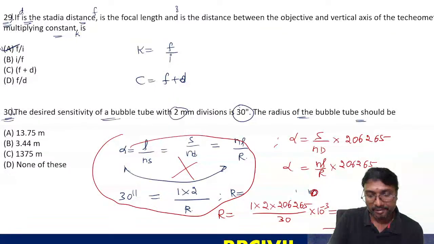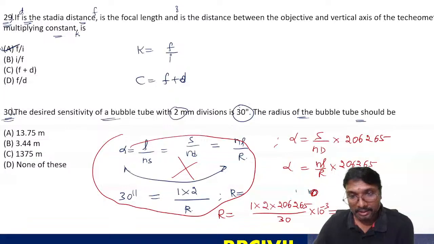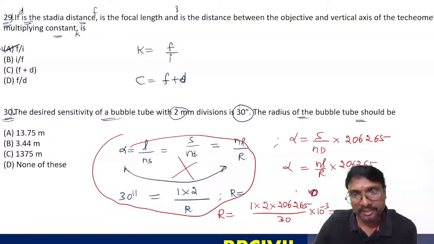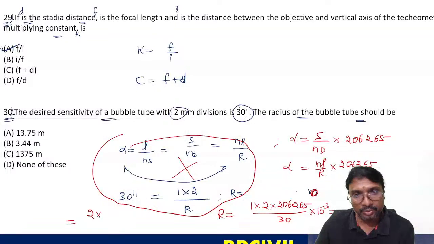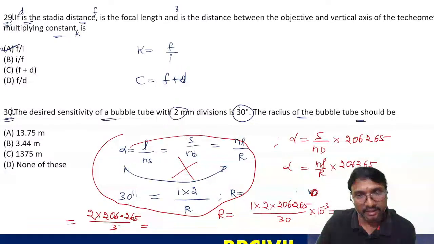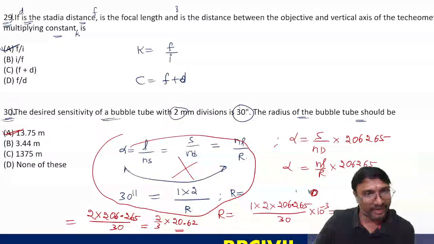Approximately 2 into 20 means 40, 41 approximately, 41 by 3. 10 power minus 3 means, it will come 2 into 206.265 divided by 3. Shift one decimal, so 2 by 3 times 20.662 means 0.678 times is 20.362, which is nothing but option A, but the option is no.